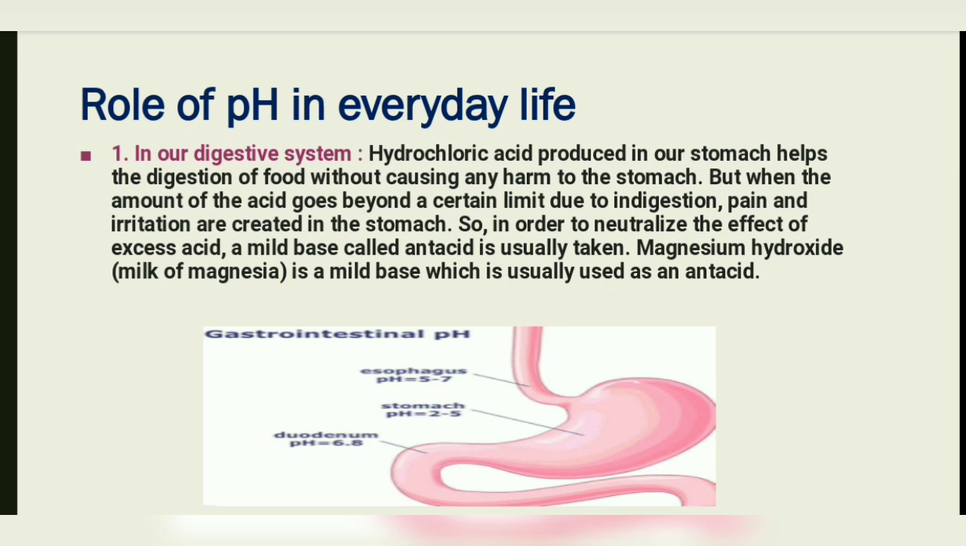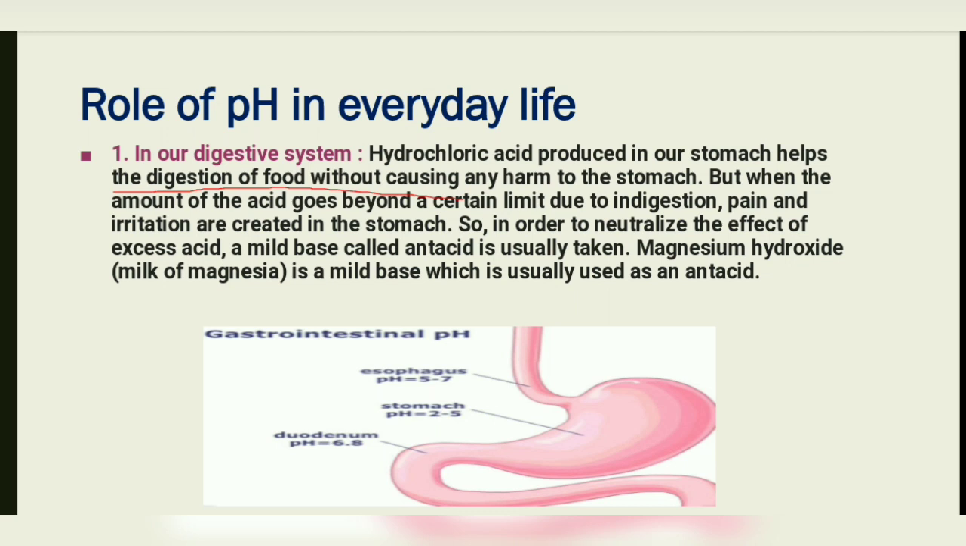Role of pH in everyday life. What is the role of pH in our life? First, we will see the role of pH in our digestive system. Hydrochloric acid is produced in our stomach and helps the digestion of food without causing any harm to the stomach. When we eat something more acidic, we feel irritation and pain in our stomach.